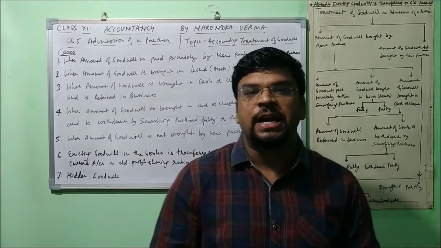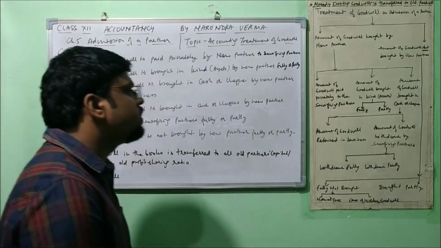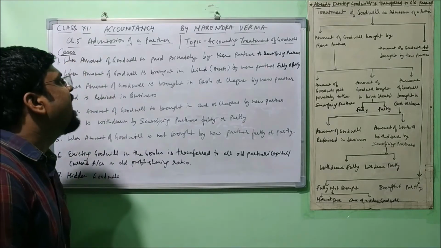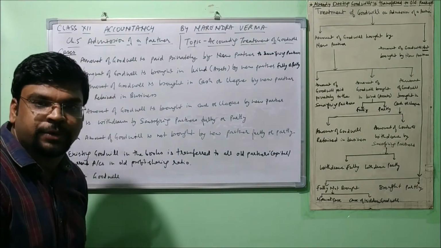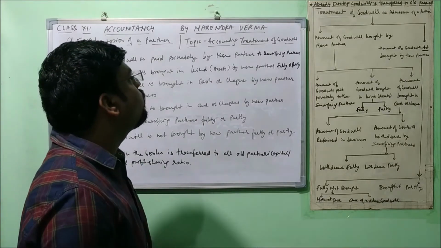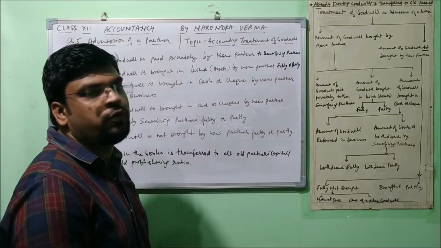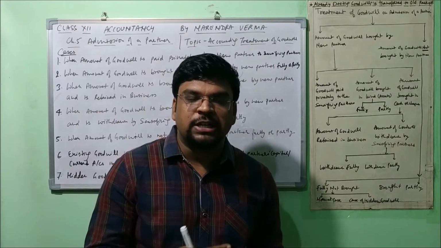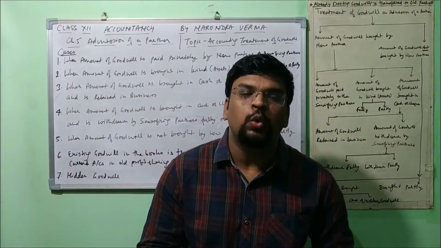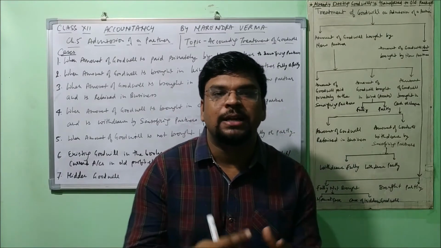As you know very well, in accountancy for class 12 CBSE syllabus, we have been dealing with chapter number 5, that is admission of a partner, right? So in the same series, today we are going to discuss the accounting treatment of goodwill, how the goodwill is valued and how the adjustment is done, right? So without wasting much time, let's start.